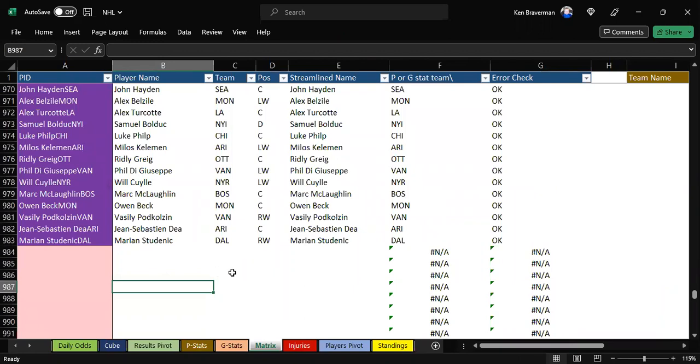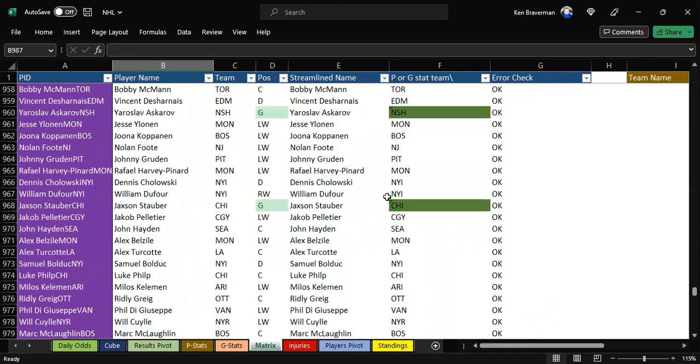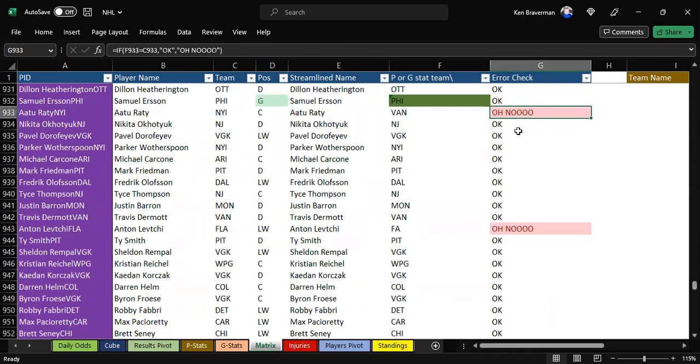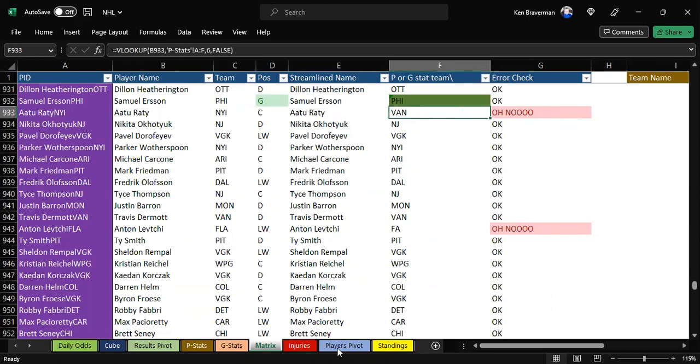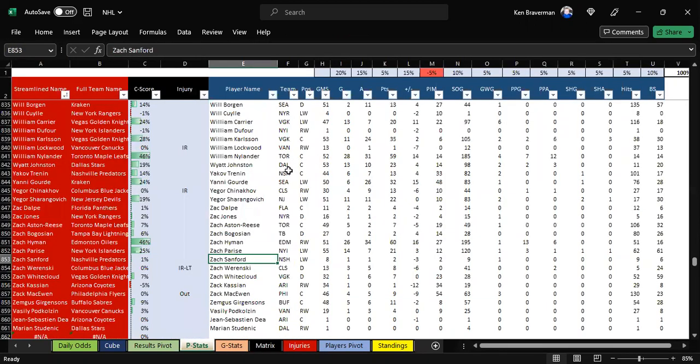Now, we have a sheet called the matrix here in the hockey algorithm, and that is where we keep track of everybody's team and who they play for. Oh no is the self check that I built in here to look at something and say, wait a minute, the team that we have them on is not the team that is being called from the player stats sheet anymore, which is this one. And this one, I believe, gets updated by RotoWire as soon as the trade happens, and they move all the stats to the other team, I believe.